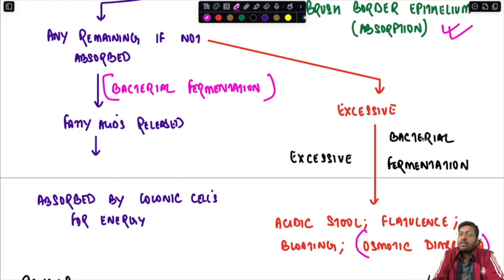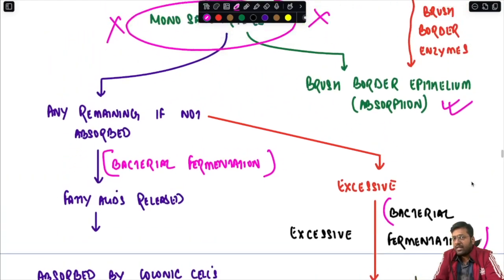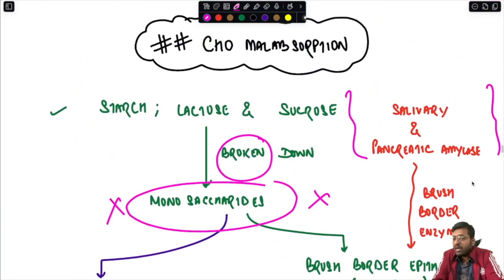Not only that, because of the presence of an excessive amount of carbohydrate in the intestine, there will be excessive bacterial fermentation leading to acidic stool, flatulence, as well as bloating. So this is how carbohydrate malabsorption occurs.